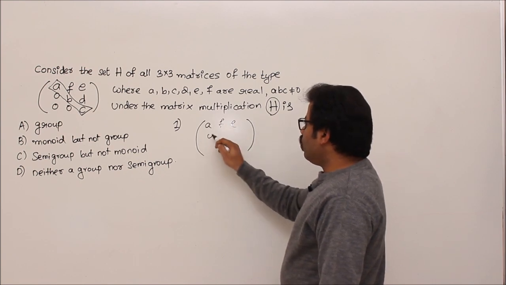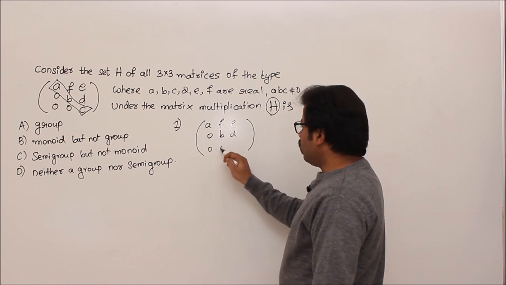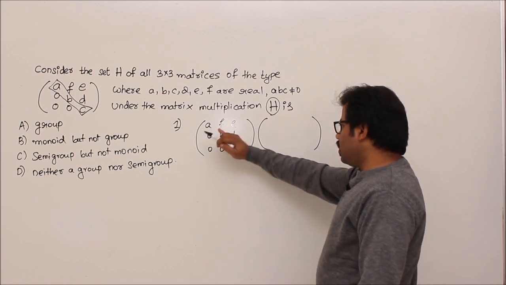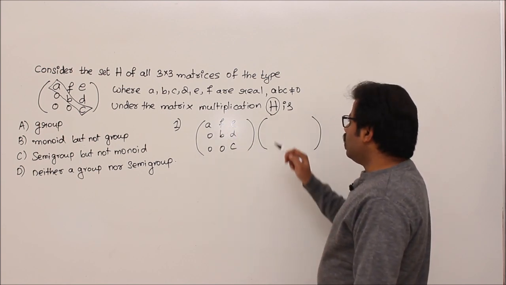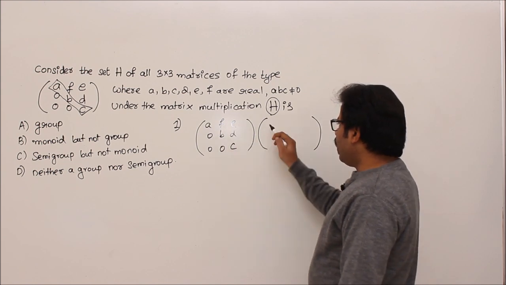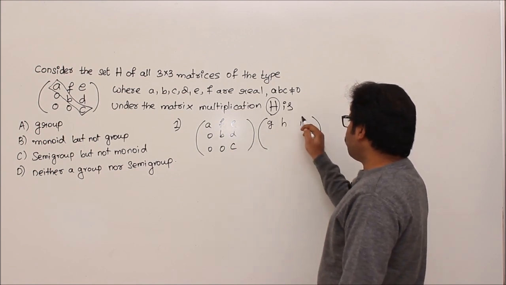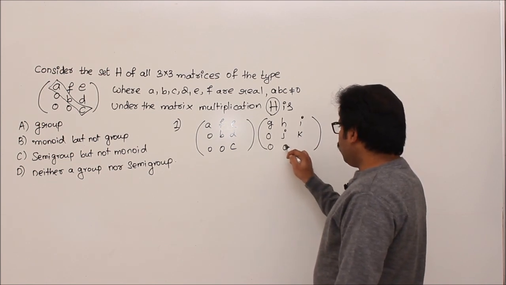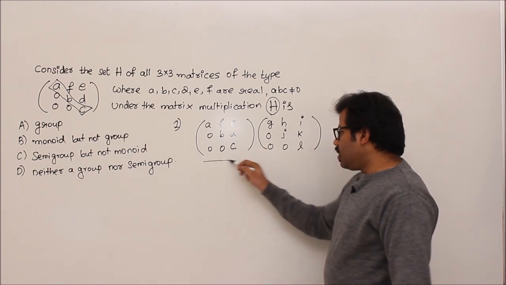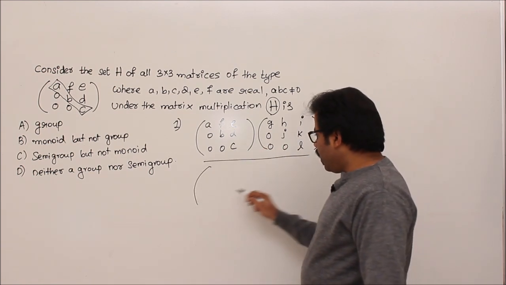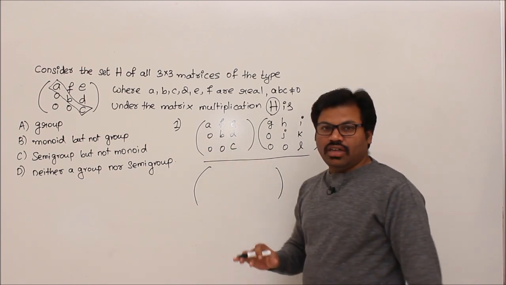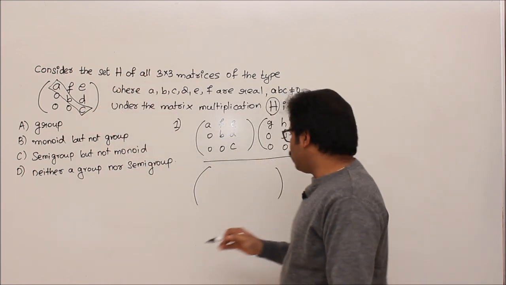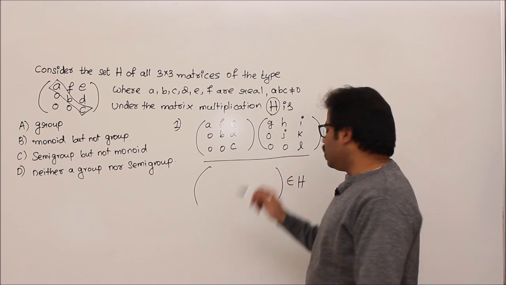[A F E; 0 B D; 0 0 C] is one element, and you multiply it with another matrix. Let us take other variables rather than A, B, C, D, E, F. We take G, H, I, 0, J, K, and 0, 0, L. You multiply them. You know matrix multiplication, correct? When you do that, you realize that you get the same structure again. If you get the same structure, then that kind of structure already belongs to H. So that's why we can prove that such elements belong to H.